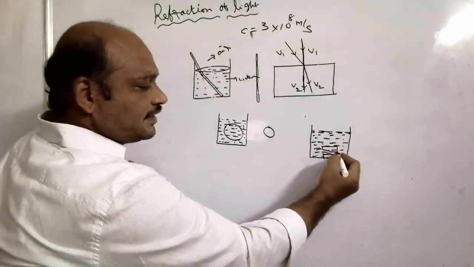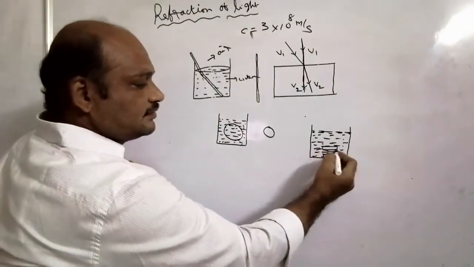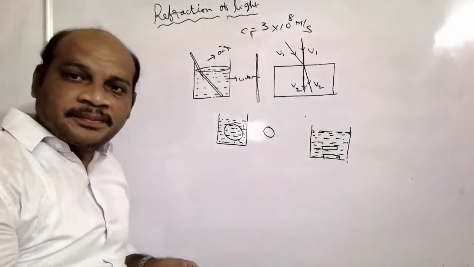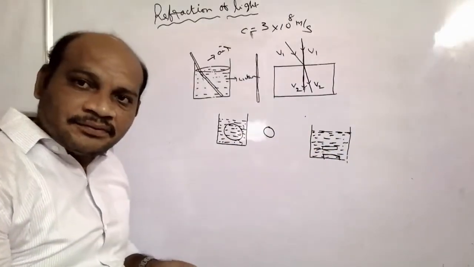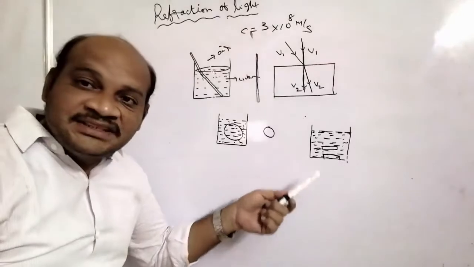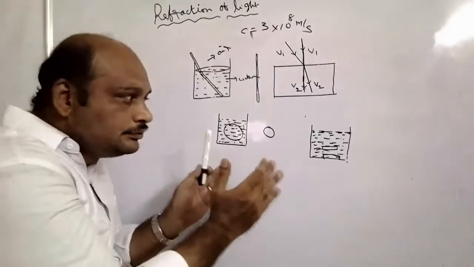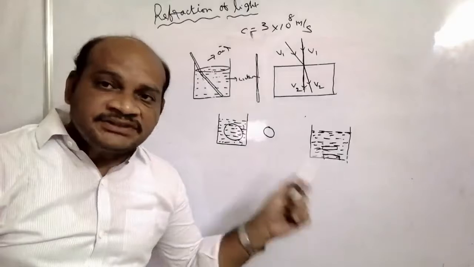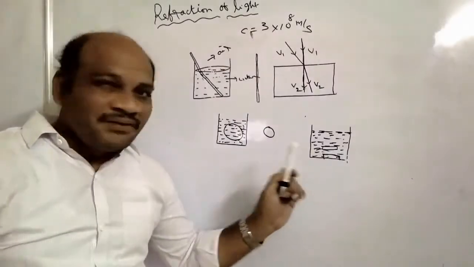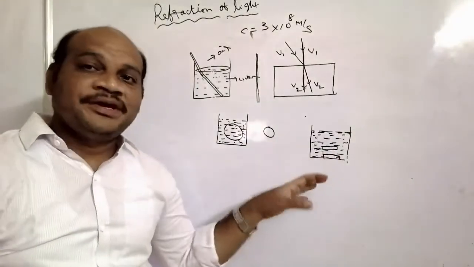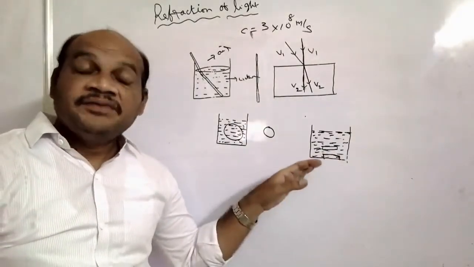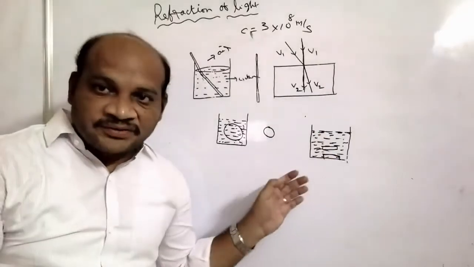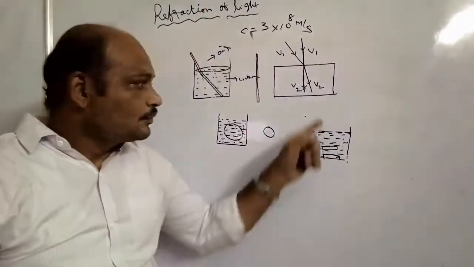It appears like that, slightly raised up. So why does it appear like this? Due to refraction. Due to the refraction phenomenon. So what is the mechanism going on if light bends? What happens? We are going to discuss.